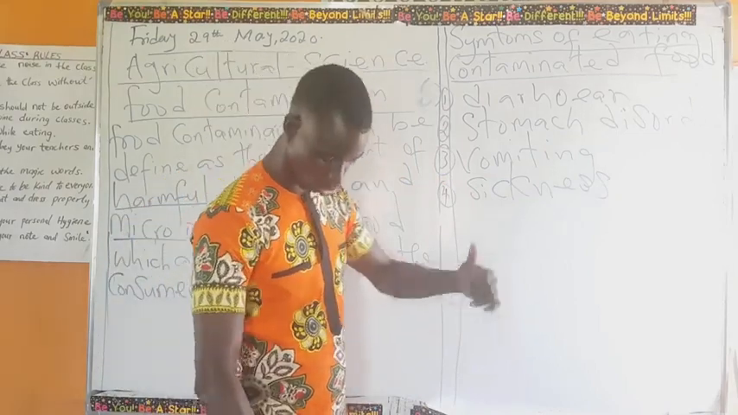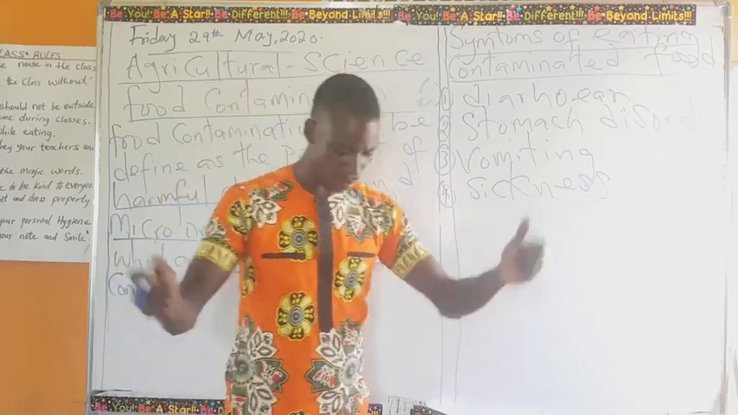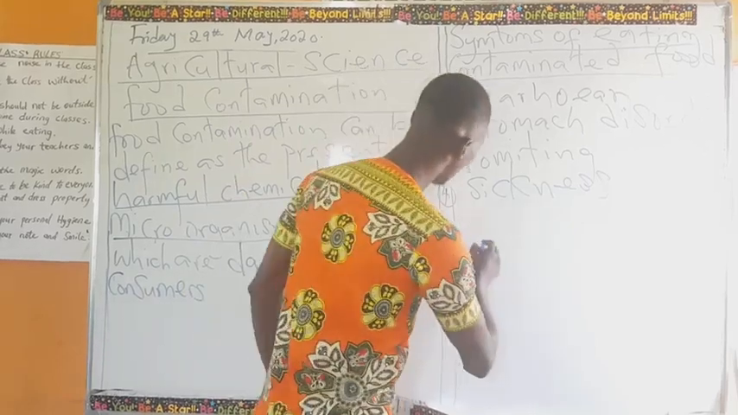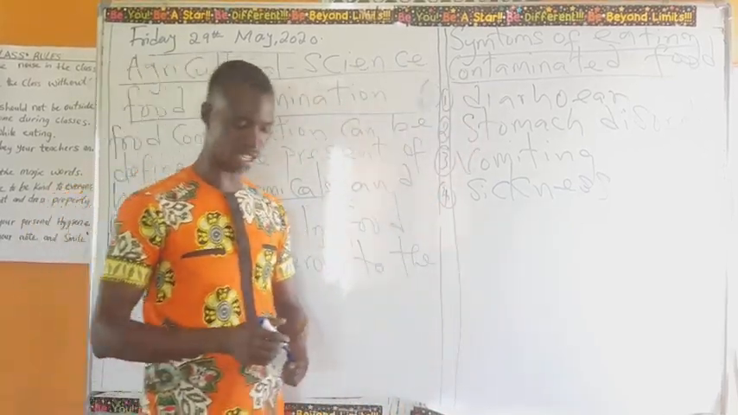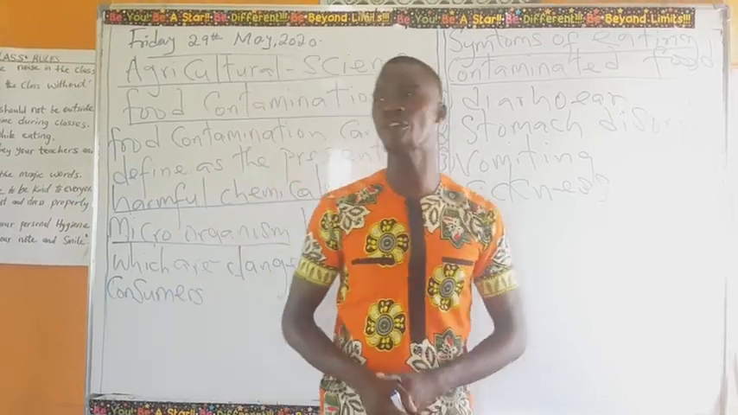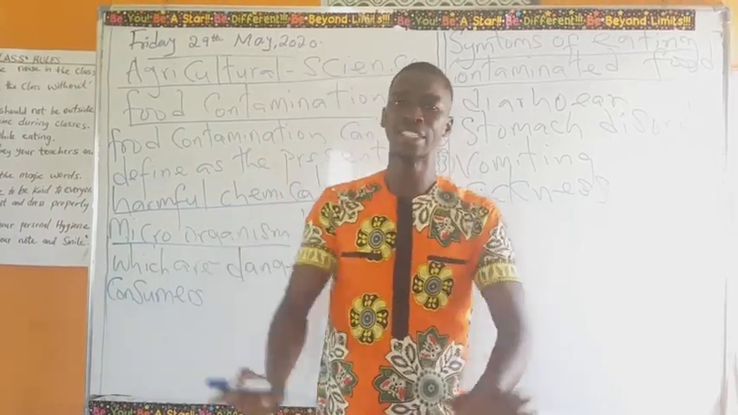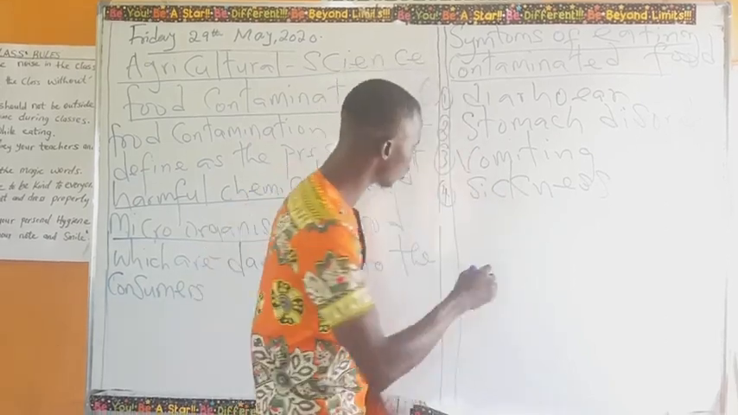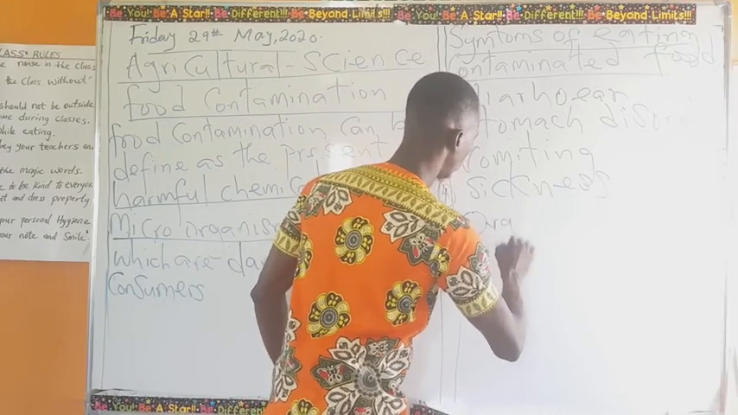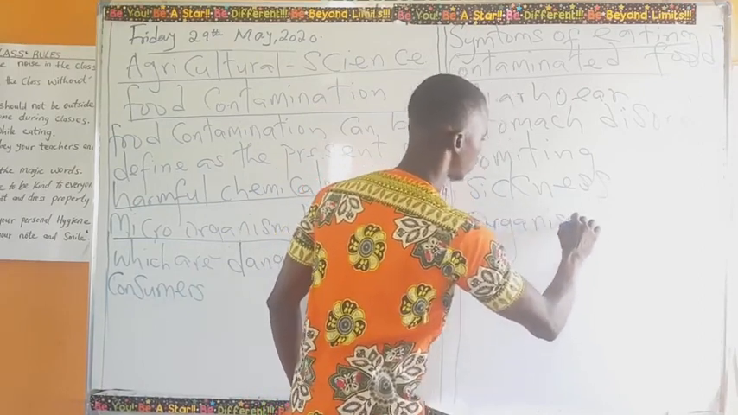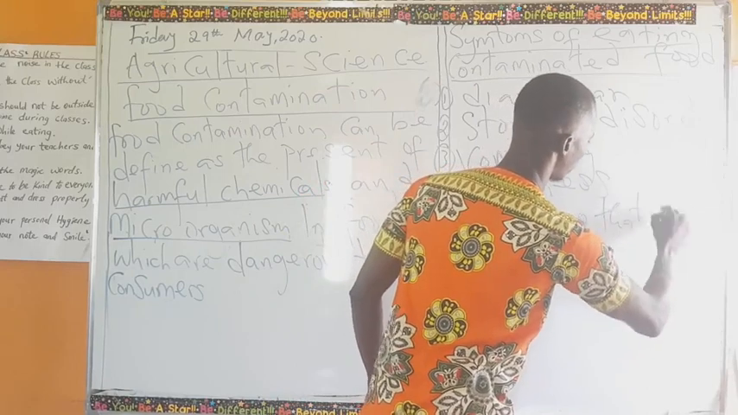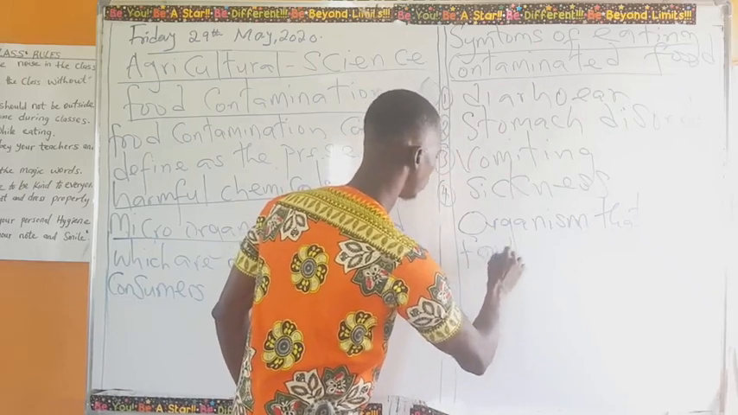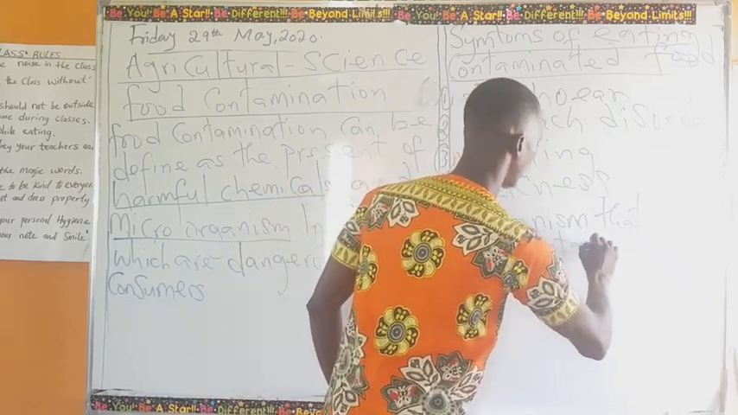Good. Now let's look at the third aim and objective of this lesson, which is the organisms that cause food contamination. Food contamination, as I said earlier, doesn't occur on its own. There are organisms that cause food contamination. That is what we are looking at. We have the first one, organisms that cause food contamination.